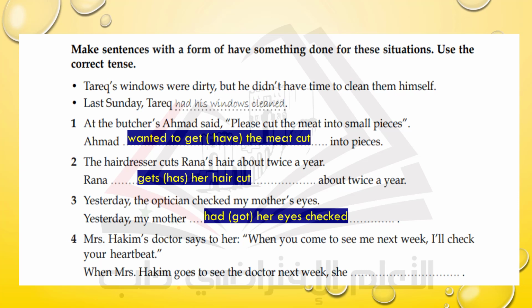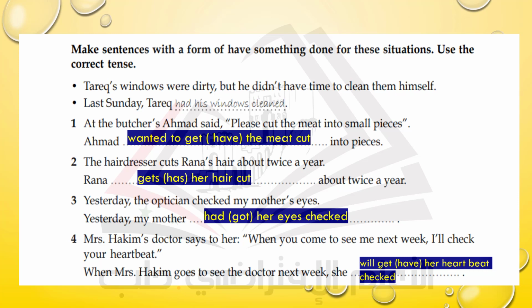Now, sentence number 4. Mrs. Karim's doctor says to her, when you come to see me next week, I'll check your heartbeat. Okay, when Mrs. Karim goes to see the doctor next week, she will get her heartbeat checked.